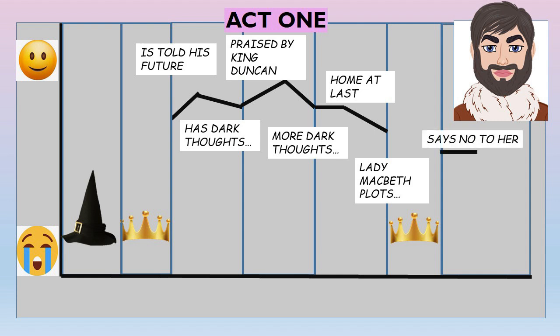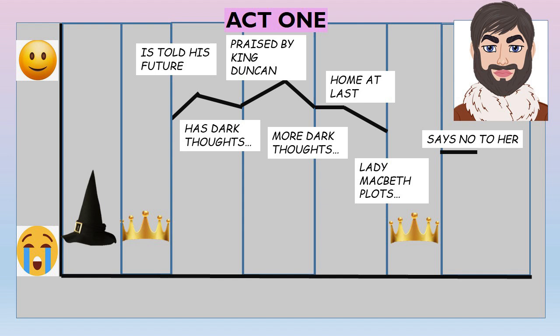At the end of Act 1, Macbeth then stands up to Lady Macbeth and says that we'll proceed no further. He doesn't want to kill King Duncan and talks about the fact that King Duncan has brought forth golden opinions of him. So he's got his new title. People are praising Macbeth because of the fact that King Duncan is so happy with him. It's their house. They should be protecting the king. He doesn't want to do it.